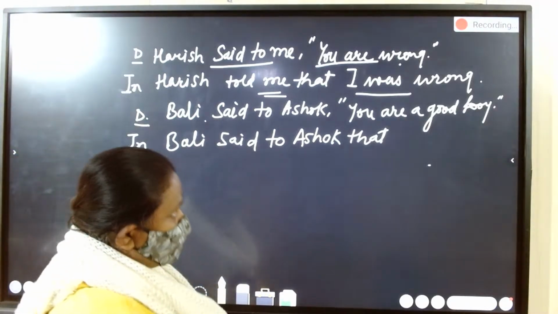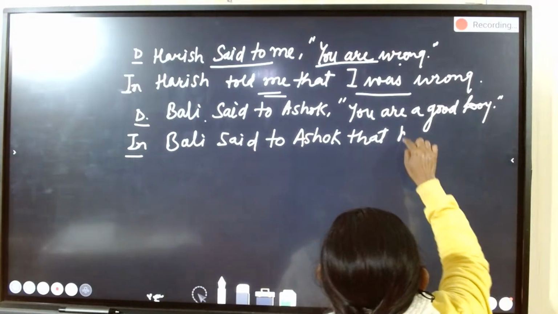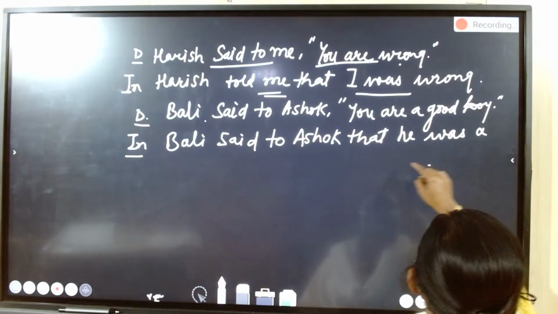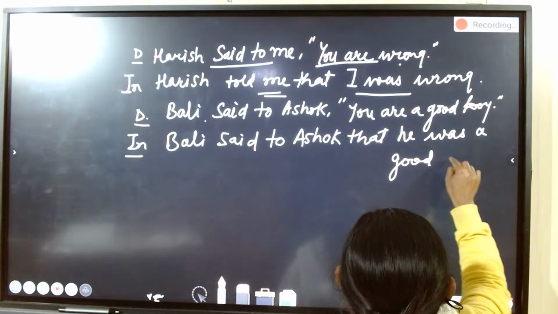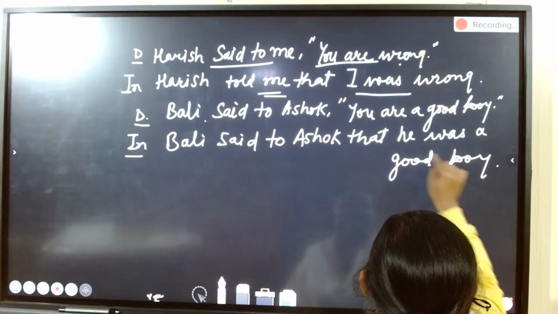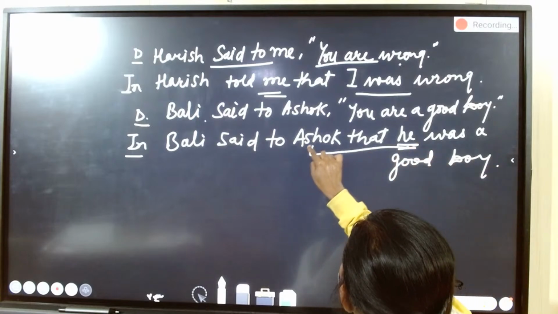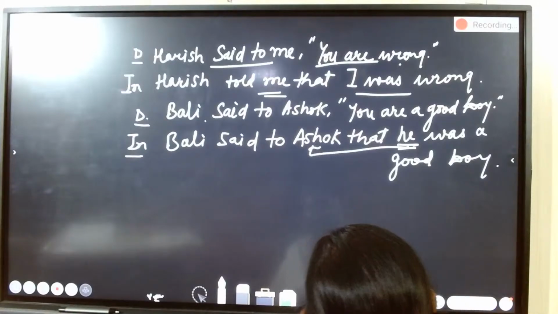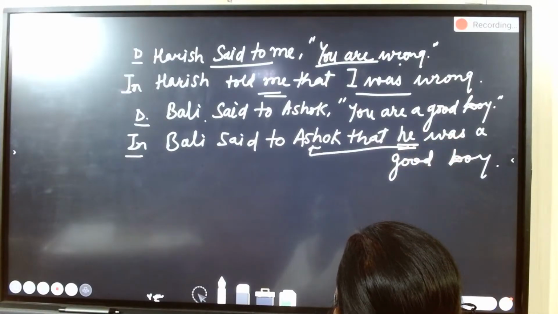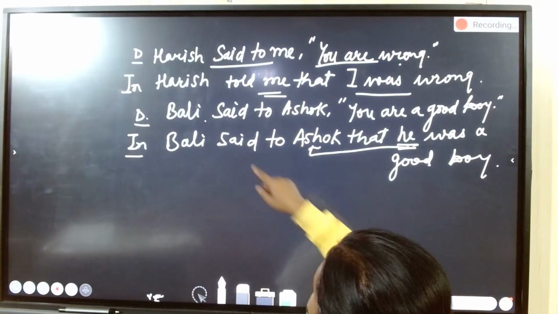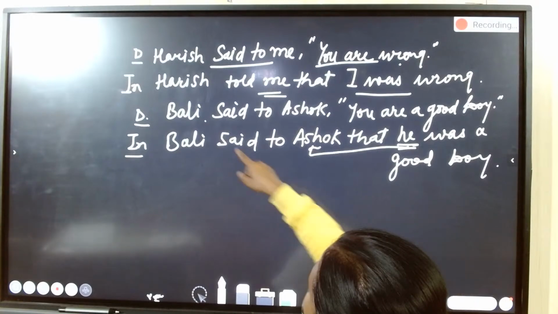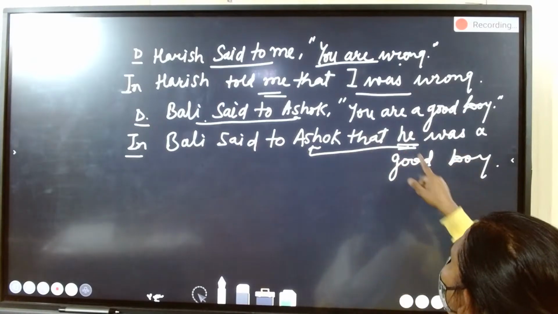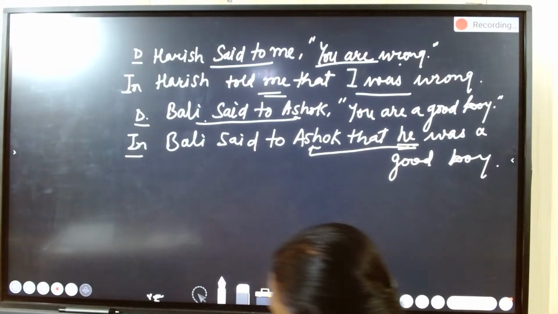Bali said to Ashok that he was a good boy. Who was a good boy? Ashok was a good boy. So this pronoun is actually connected to Ashok. Who said to Ashok? Bali. He represents Ashok.